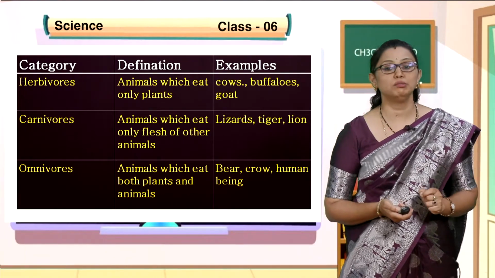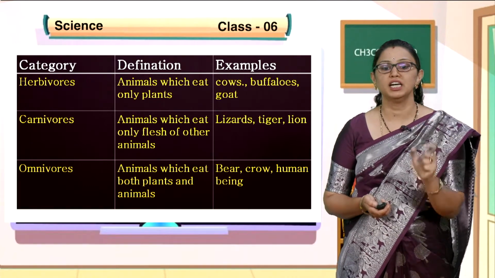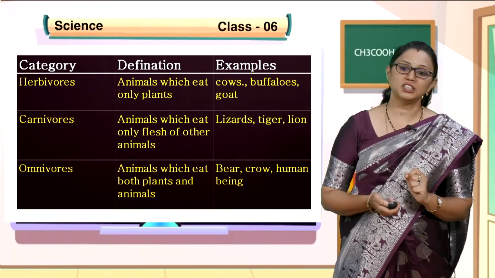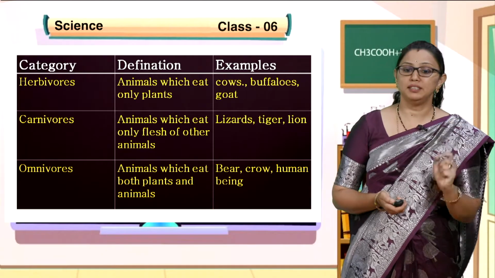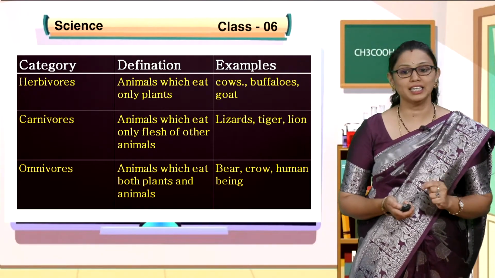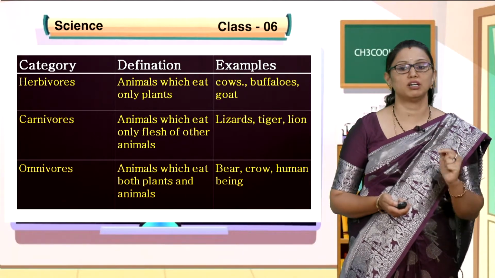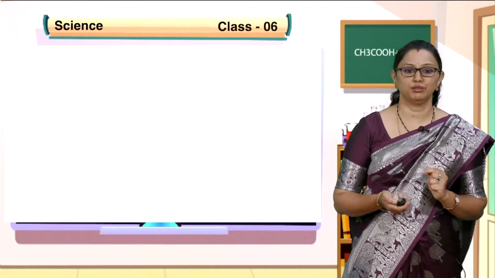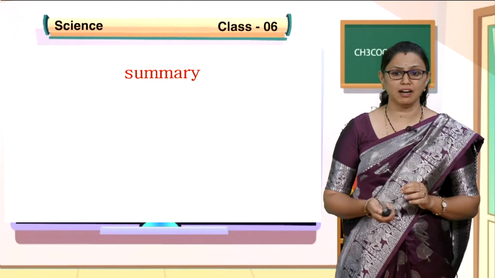Then omnivores. Omni means all. The animals which eat both plants and animals, such animals we call omnivores. Example: bear, crow, human beings. So these are the 3 categories of animals, classified based on their food habits. In this session, we will summarize what we have learnt.